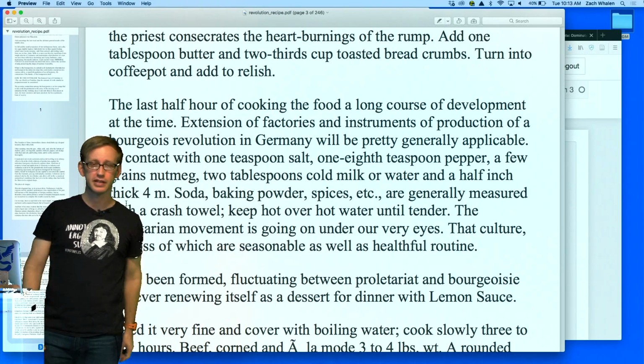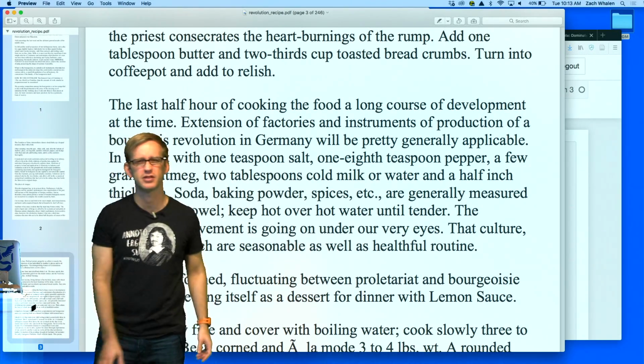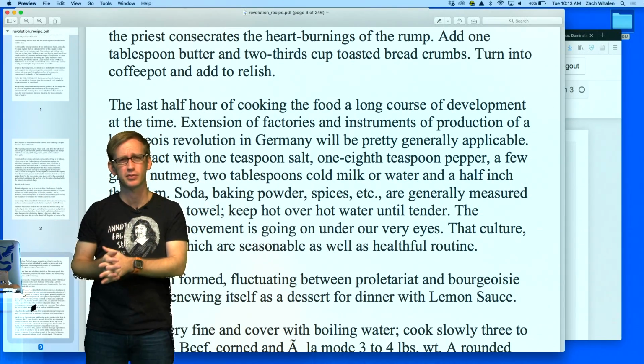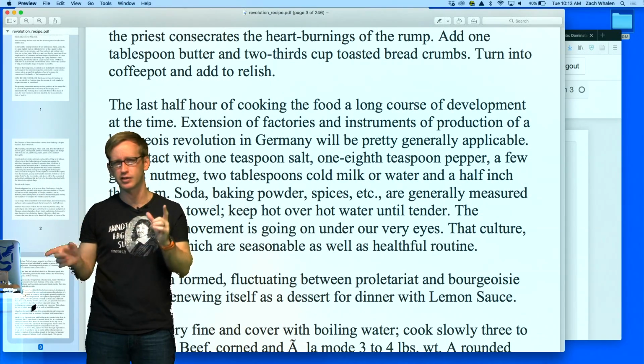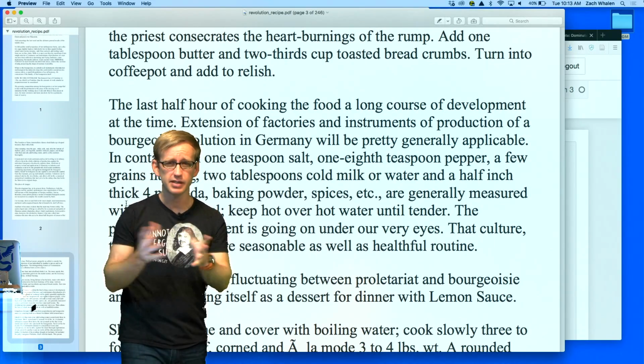I think I'll go ahead and add this to the NaNoGenMo submissions for this year just to have it on the record. And I'll put the code with that, and I'll put a link to that in the description for these videos. So that's it. That's how you generate a novel.